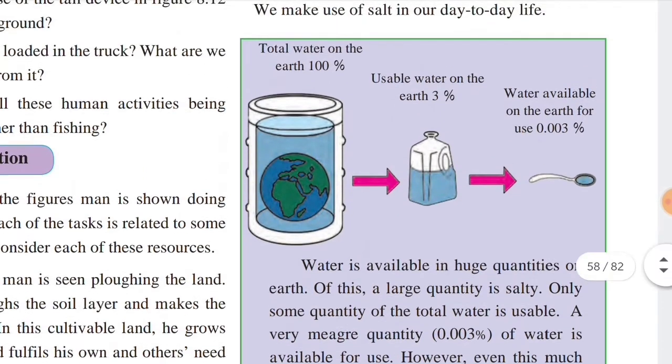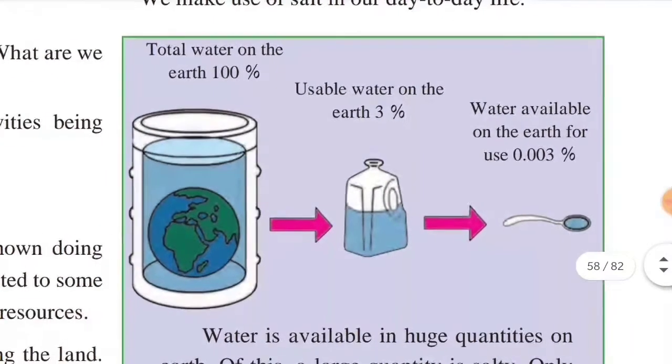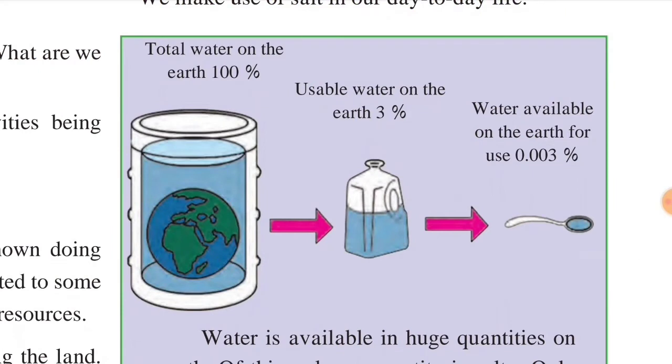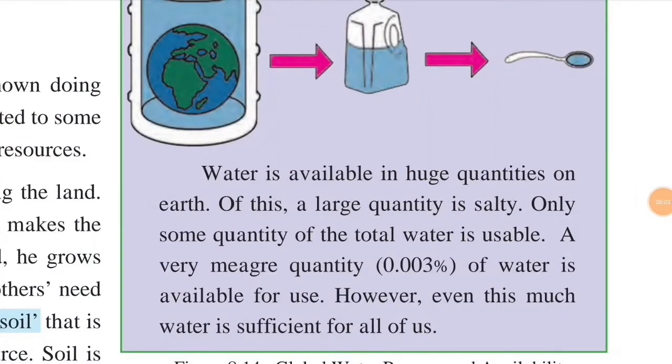availability. So, availability of water: total water on the earth is how much? 100%. Okay. Usable water on the earth is 3%. Water available on the earth for use, how much? 0.003%. Water is available in huge quantities on earth.